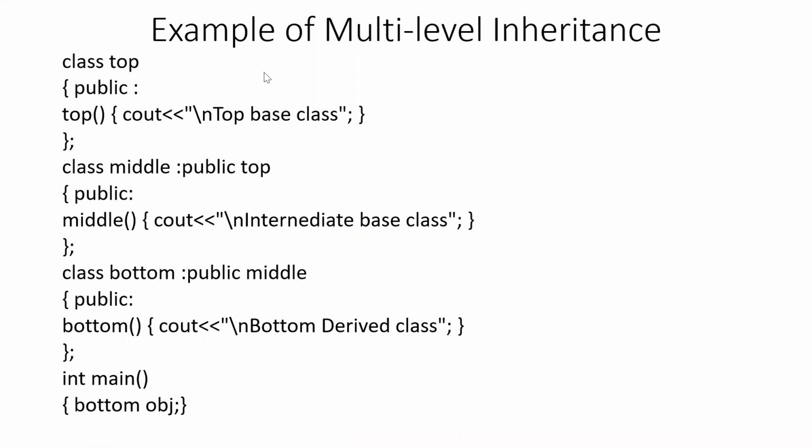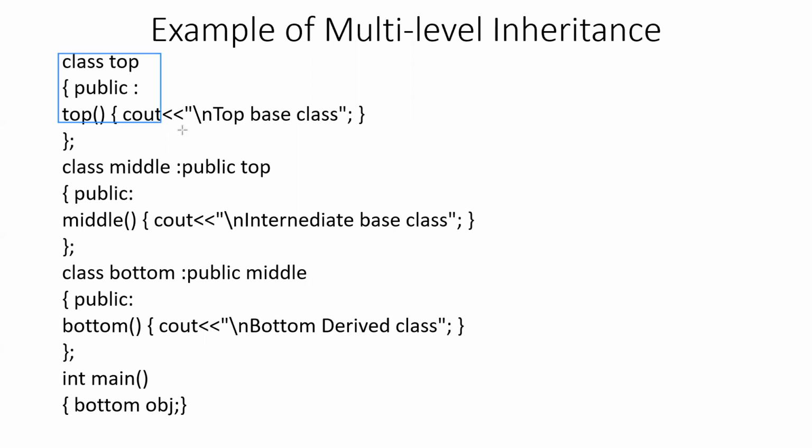Here we will create three classes. The class at the top is called the base class, from where we will derive the intermediate class named middle. And then the middle class will be derived by the class bottom. So let's have a look into the program very carefully.